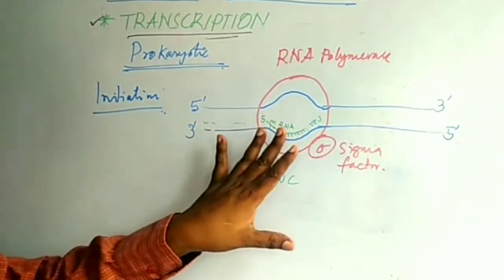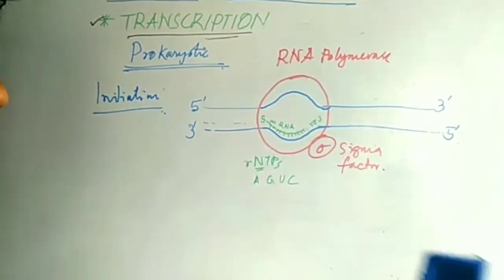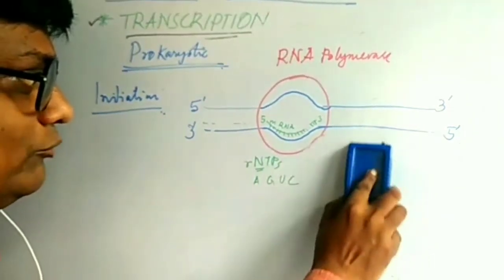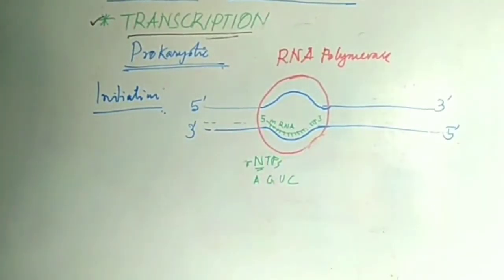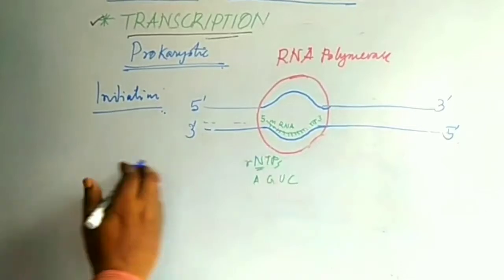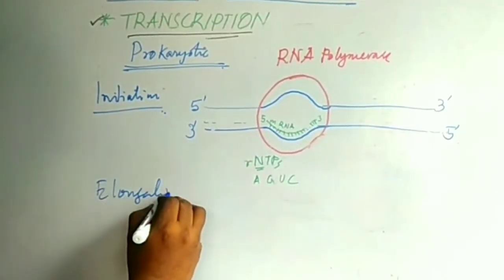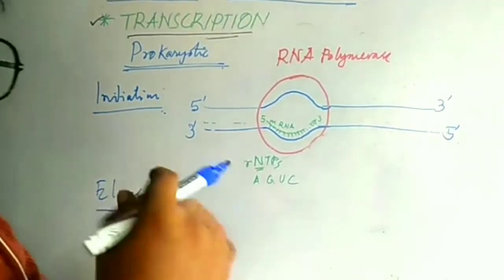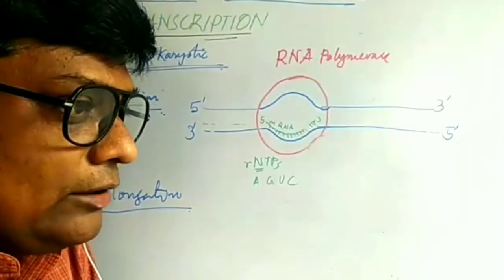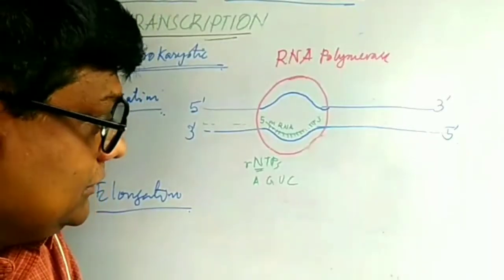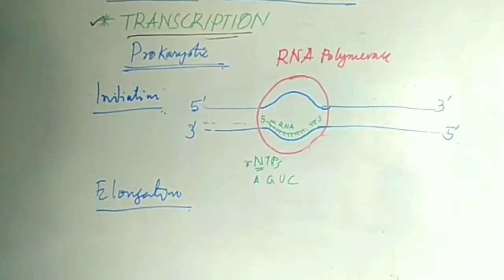Now this is the initiation. When mRNA has just formed, the sigma factor is removed. When the sigma factor is removed, at that particular stage we can say that the initiation is completed. Then comes elongation. The elongation stage depends on the length of the DNA. If it is short, then elongation will be short. If it is long, then it is very long.